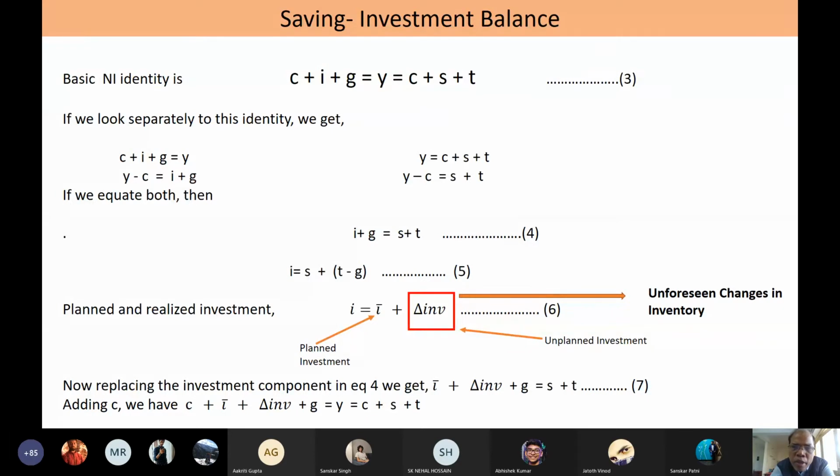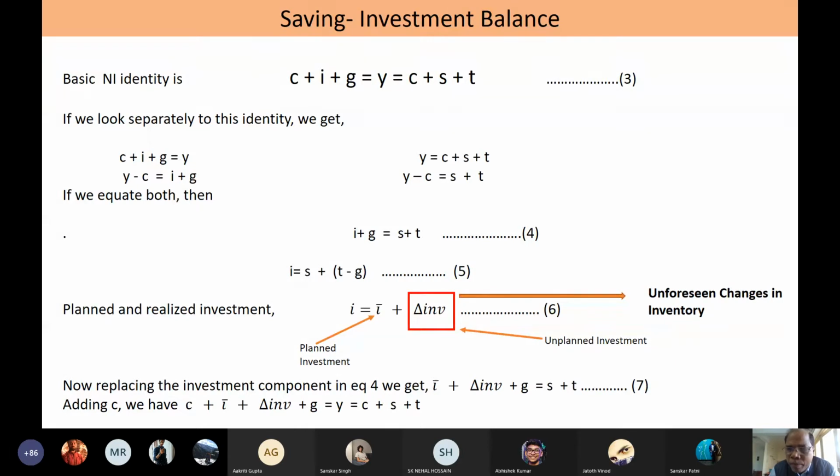The company knows it can sell only 4,80,000 cars, but it has decided to manufacture 5 lakh cars, 20,000 extra cars in a particular year, despite knowing that only 4,80,000 will be demanded. So these 20,000 extra cars which it manufactures are planned inventory investment.